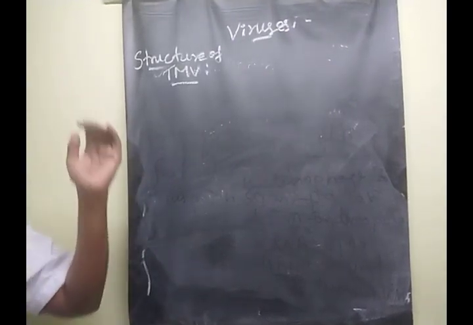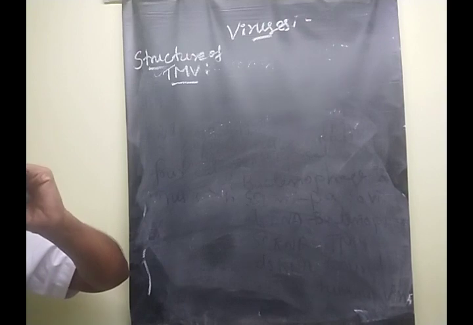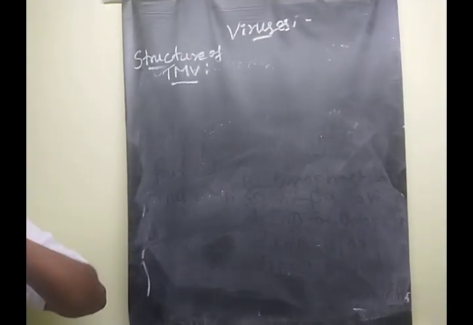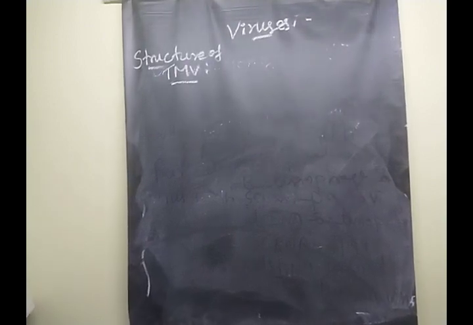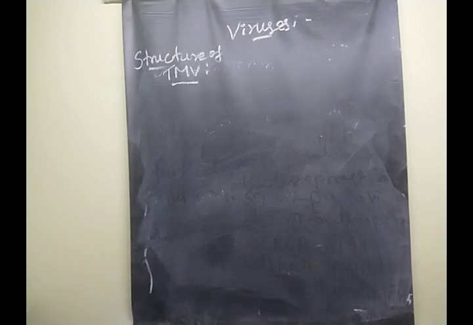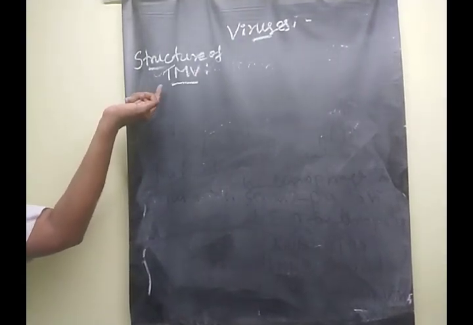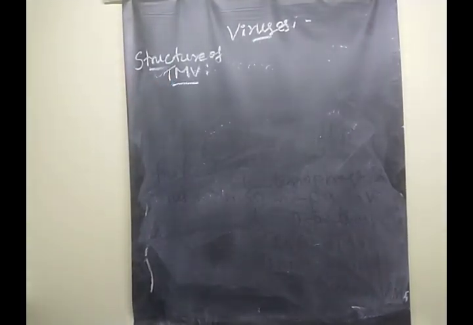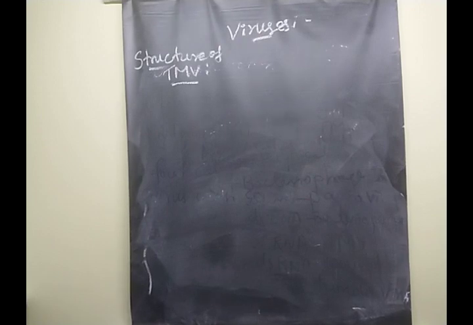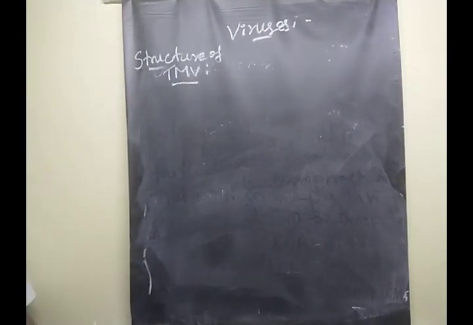What's the meaning of apical? It's the tip region. Am I correct? Yes. The next one: the plant growth is also stunted and the yield is also reduced. Understood, children? So these are the symptoms and responses of the infected tobacco plant. Next, what is the structure of tobacco mosaic virus?